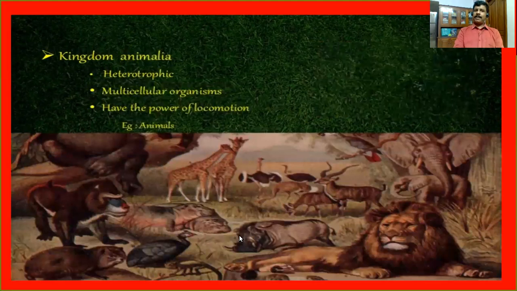Last one, Kingdom Animalia. The detailed aspects of Kingdom Animalia you will learn in the chapter Animal Kingdom, and the detailed aspects of the plant kingdom you will learn as a separate chapter in class plus one. The organisms under Kingdom Animalia are heterotrophic, multicellular organisms, and they have the power of locomotion. Dear children, all types of animals come under this category.